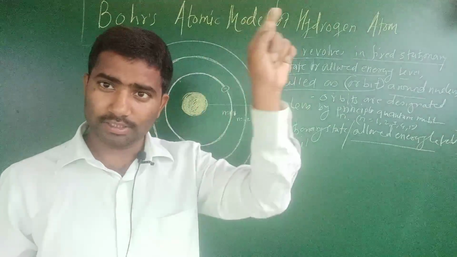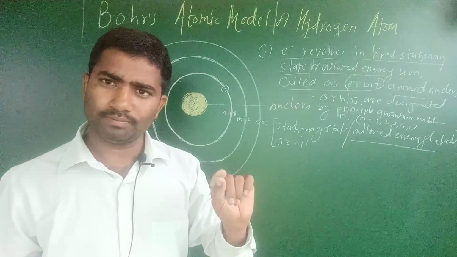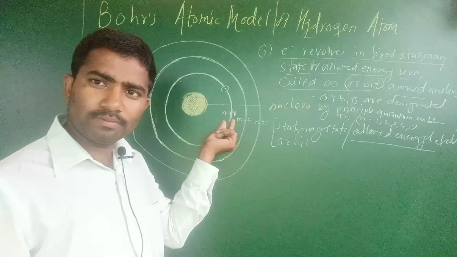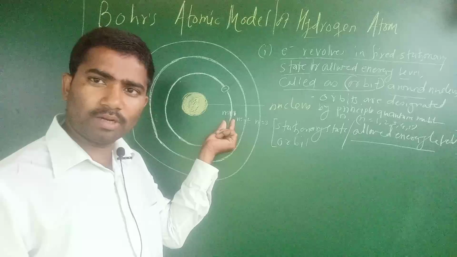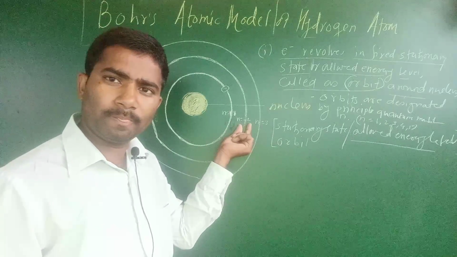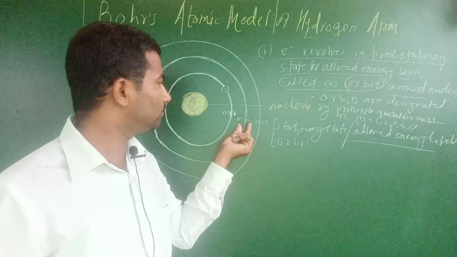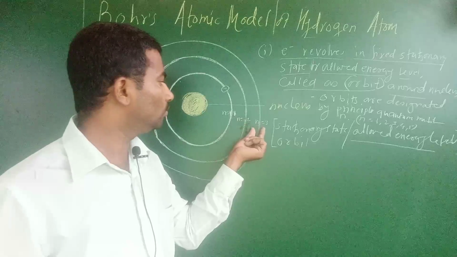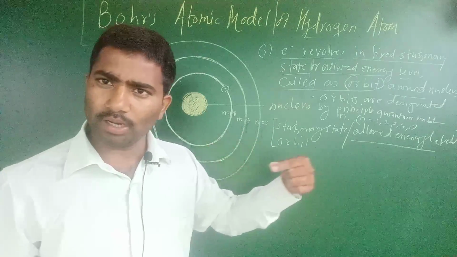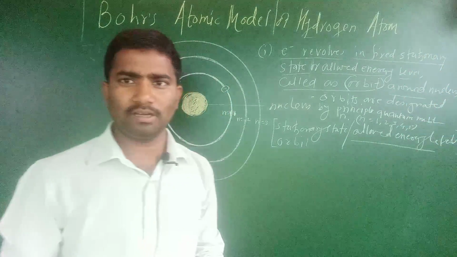The nearest stationary state has principal quantum number n equal to 1, the next one away from the nucleus is n equal to 2, and going away from the nucleus the principal quantum number increases, like this.